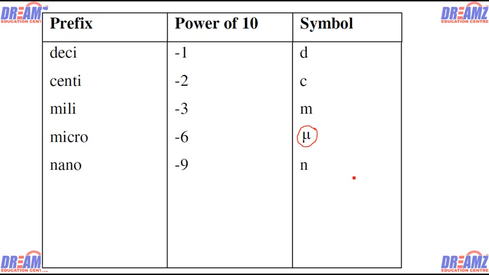Next is the nano, that is 10 to the power minus 9, and that's abbreviated by small n. So if we write 1 nm, 1 nm means 1 nanometer, that means 10 to the power minus 9 meter. Next is the pico, pico means 10 to the power minus 12, and that is abbreviated by small p. Next is the femto, 10 to the power minus 15, abbreviated by small f. And last is atto, and that is 10 to the power minus 18, and that is abbreviated by small a. So these are the symbols where the quantity is very small.